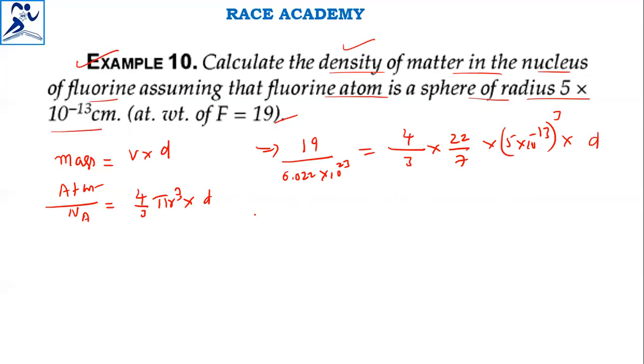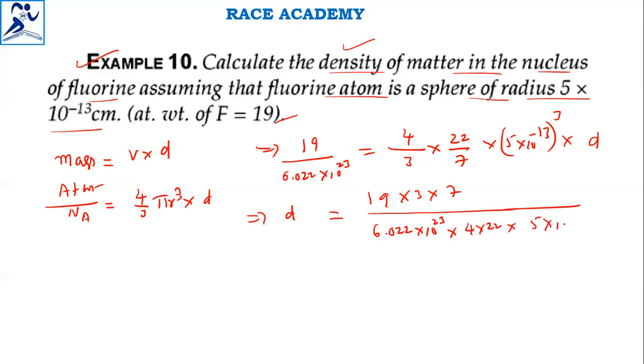So if you take the density to the left side, the remaining expression will become density equal to 19 into 3 into 7 divided by Avogadro number 6.022 into 10 to the power of 23 into 4 into 22 into 5 into 10 power minus 13 whole cube.